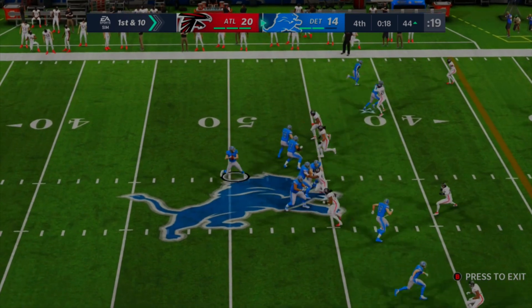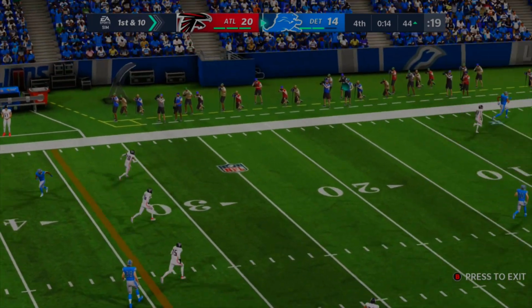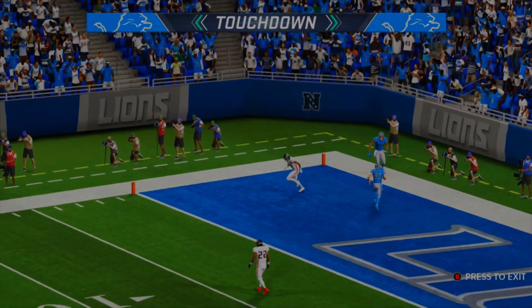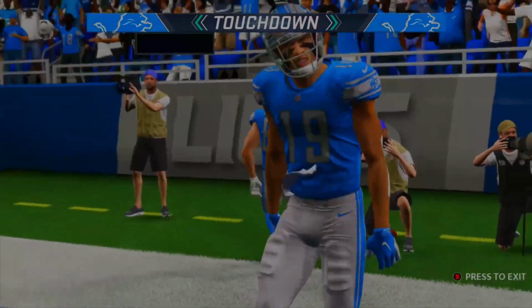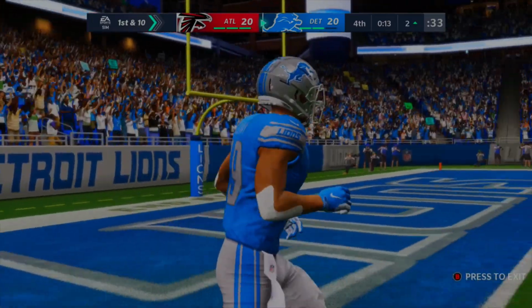So let's see if they can stand the simulations here at the 50-yard line. Matthew Stafford stands with 4 Falcons rushing. He's going to throw this one to the left field. He's got a wide open receiver. Touchdown! Lions tie the game at 20. Gibbs gets open, 44-yard touchdown. And that's how the Lions do it.